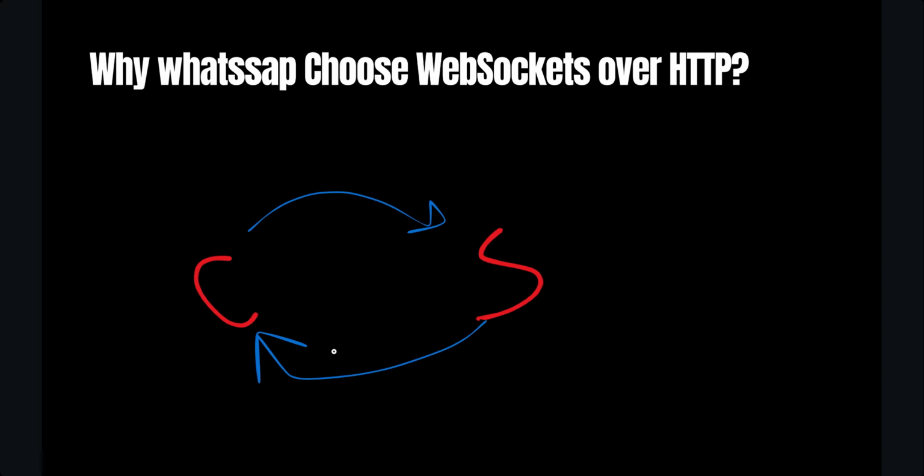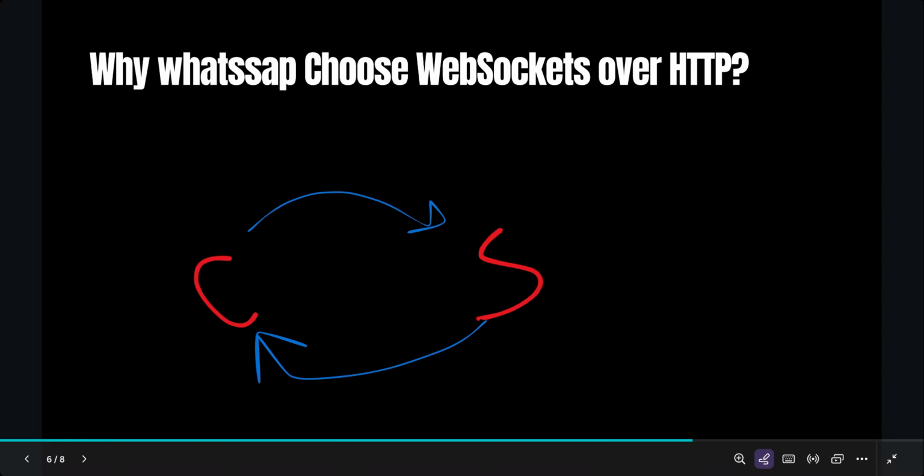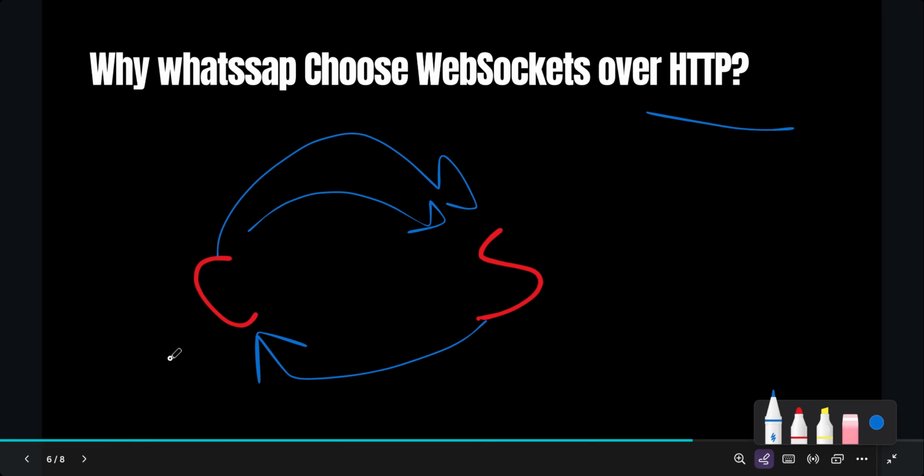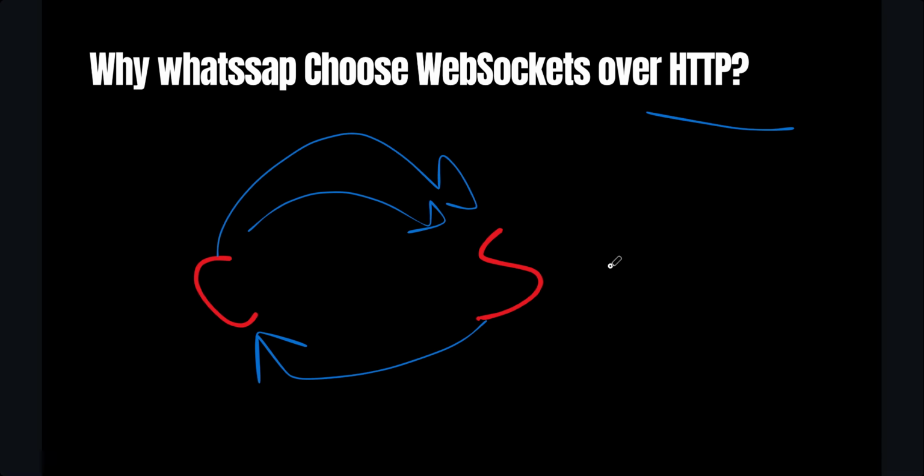This means if the server has new data, like an incoming message, it cannot push it to the client immediately. The client would have to constantly pull and physically send requests to check for updates. There are multiple ways to solve this problem with HTTP by using polling and long polling. In polling, the client will send multiple requests over time. For example, the client will send a request every 1 second, basically asking the server, "Do you have anything new?" The server will say, "No." "Do you have anything new?" The server will say, "No." Whenever the server has data, it will send the data back.